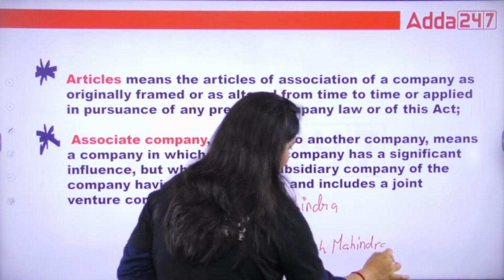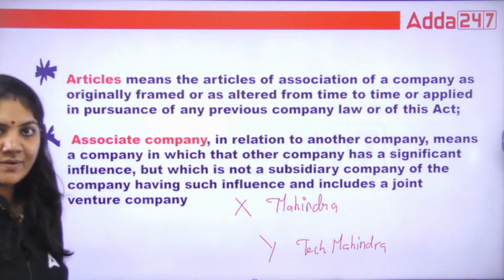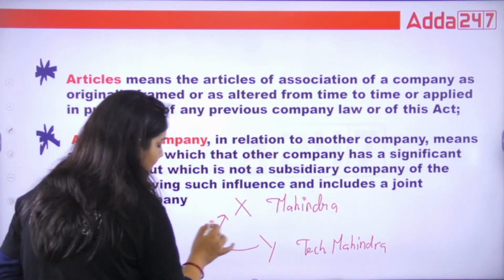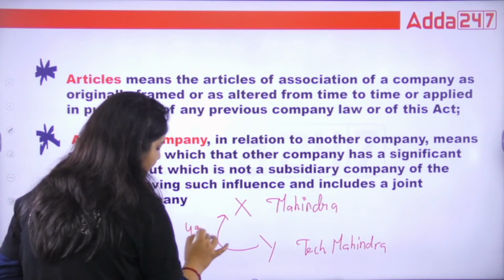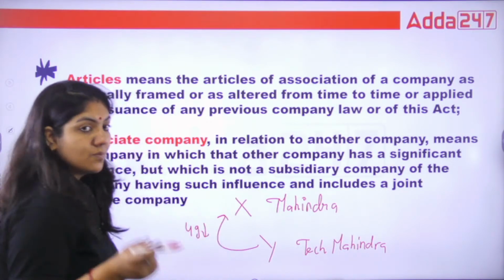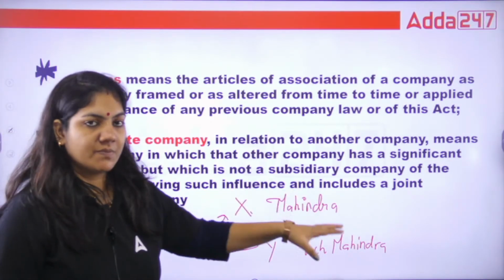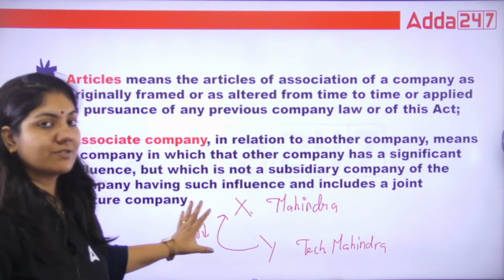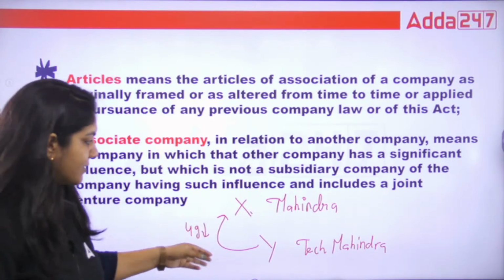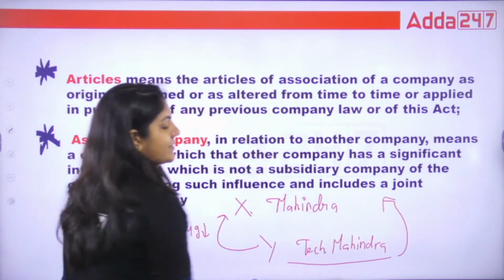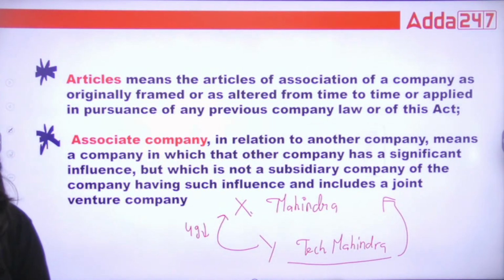So X company has taken the shares of Y at least up to 49%, not more than 49%. Whether X company takes 20%, 30%, 40%, but not more than 49%. If the shares come under this, then Tech Mahindra is called an associate company. This is very important.